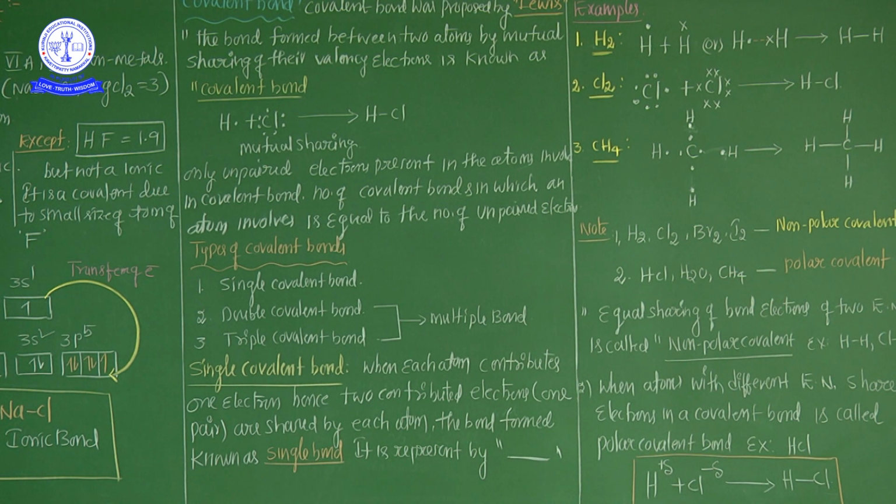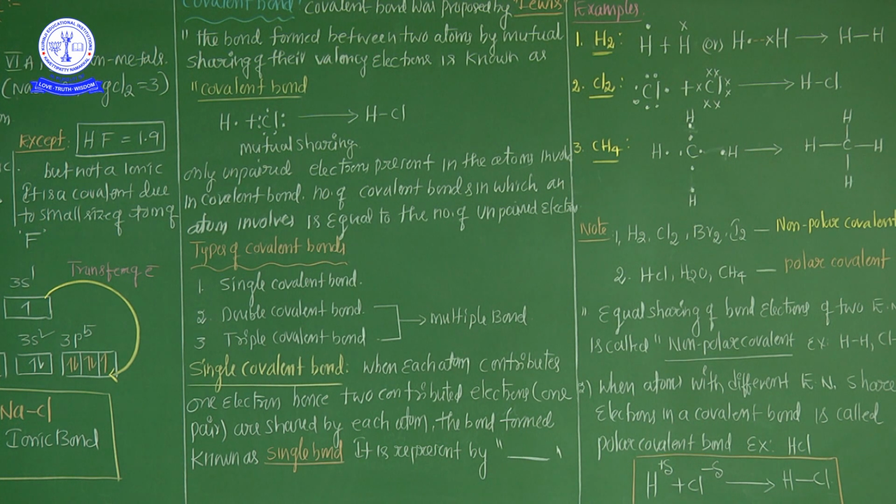And what is a non-polar covalent bond? A covalent bond containing atoms of the same electronegativity is called a non-polar covalent bond. A polar covalent bond means a covalent bond containing two atoms of different electronegativity. One atom develops a partial positive charge and the other a partial negative charge, so two poles are formed on the atoms. That is called a polar covalent bond.